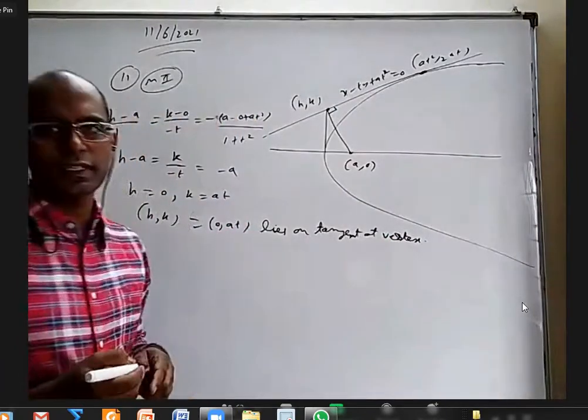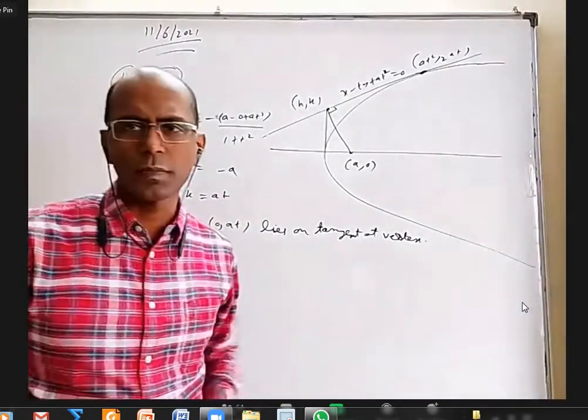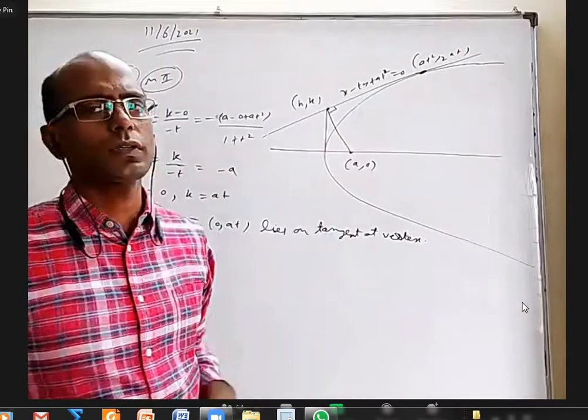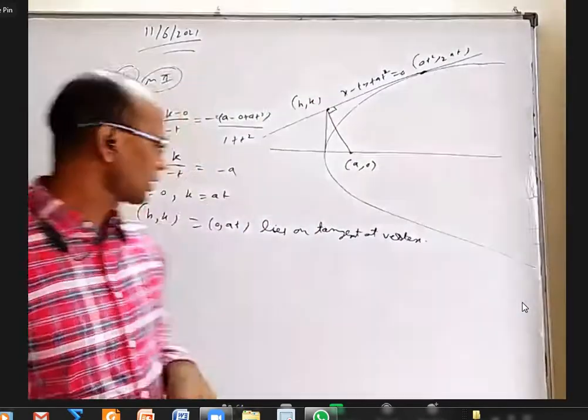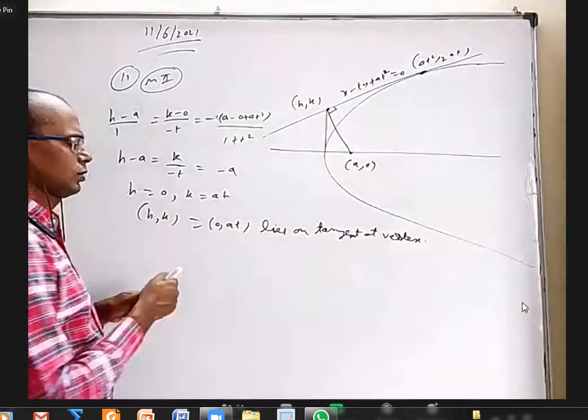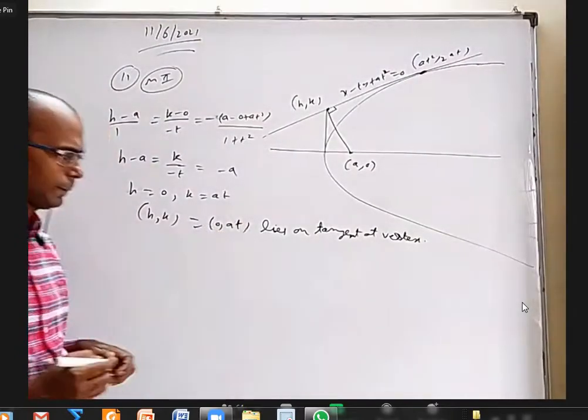Okay, so just take a general tangent. You can take y equal to mx plus a by m or x minus ty plus at square equal to 0. Find the foot of the perpendicular on that, and that point is coming with x coordinate 0. It has to lie on that.